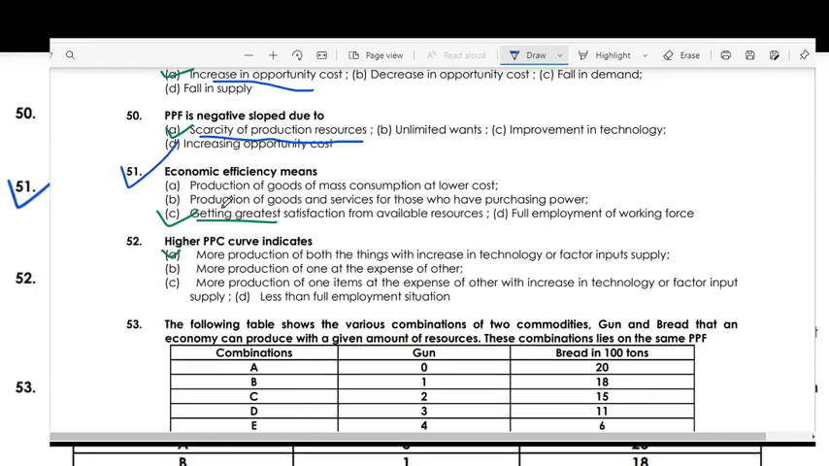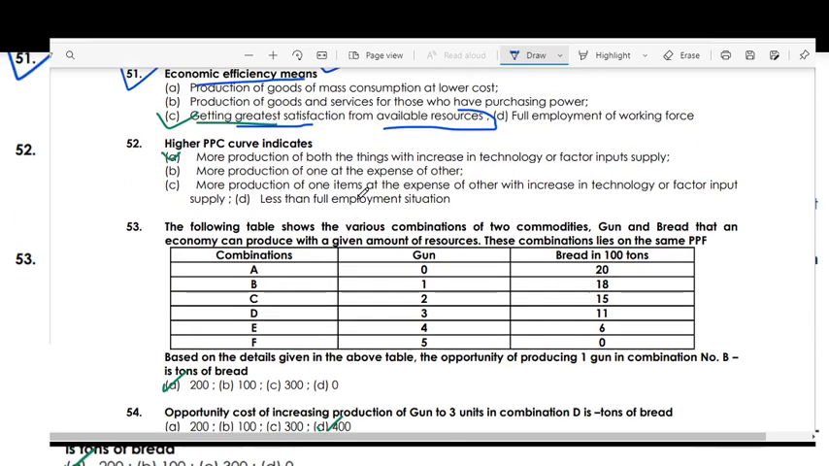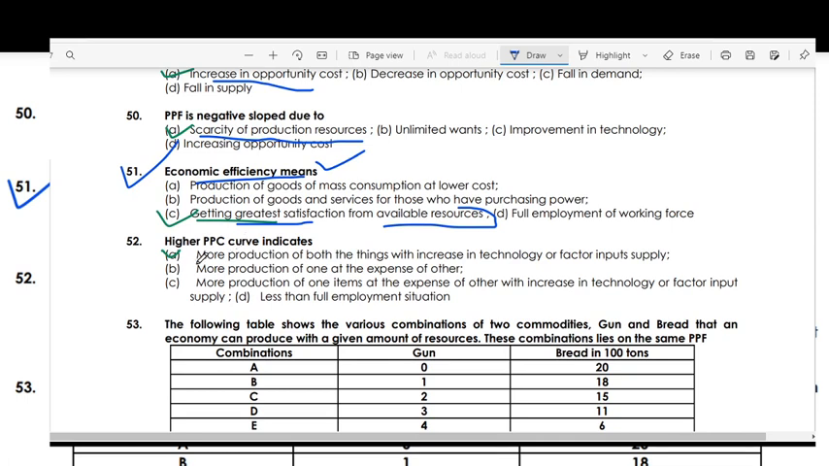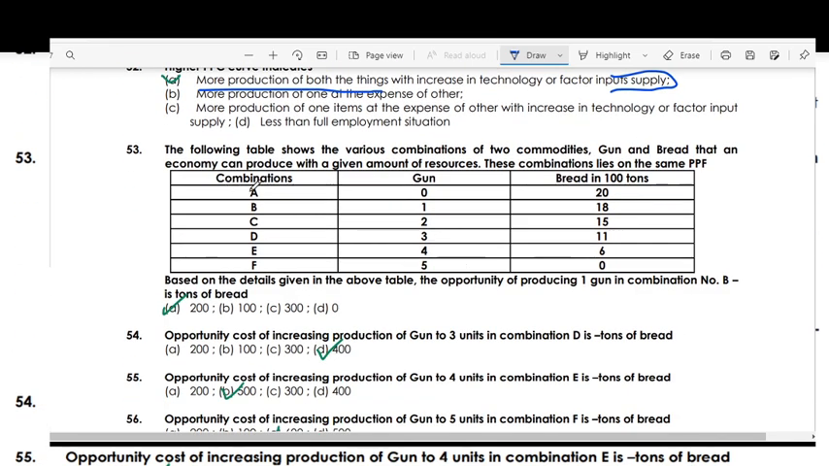Economic efficiency means getting the greatest satisfaction from available resources. Economic efficiency means a higher PPF curve indicates more production of both things, due to an increase in technology or factor input supplies. This is the question.